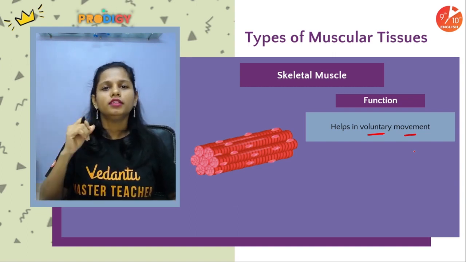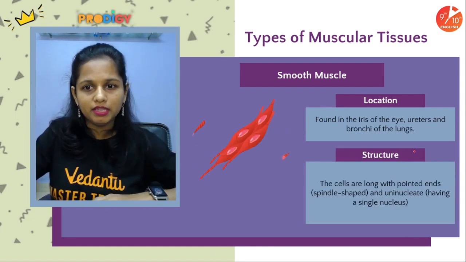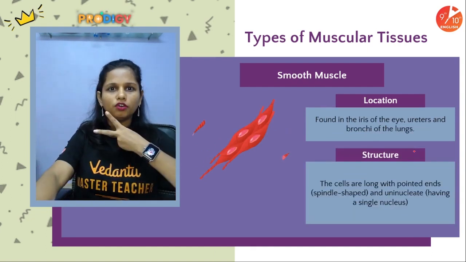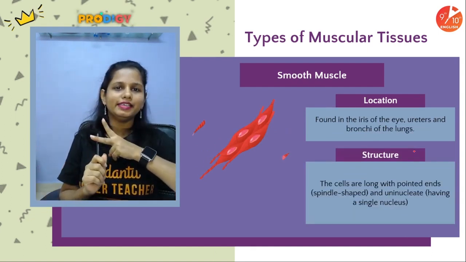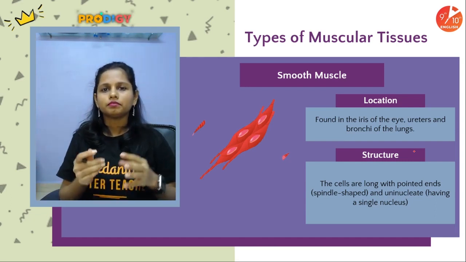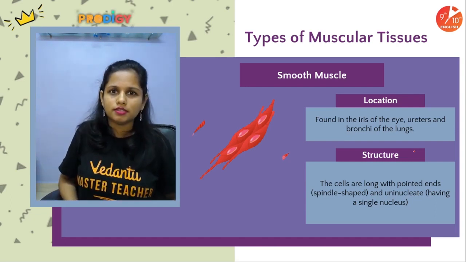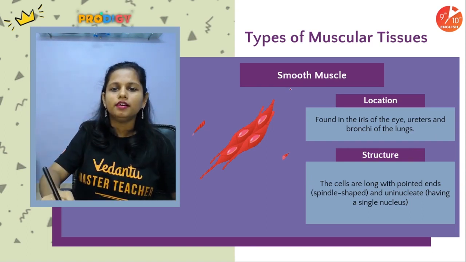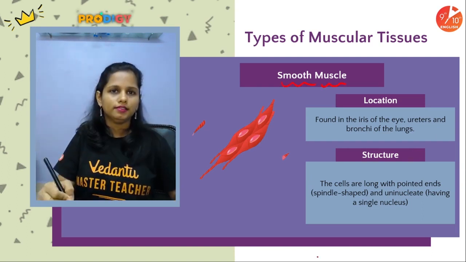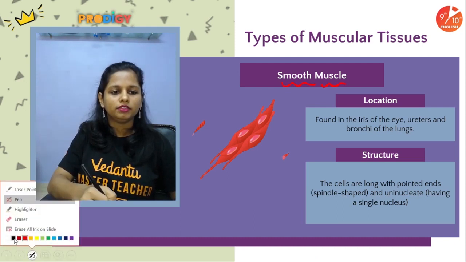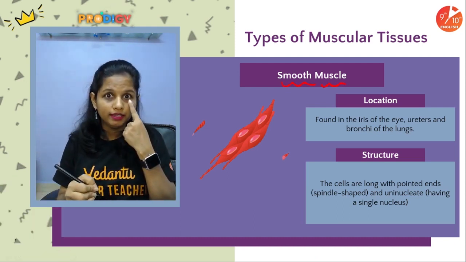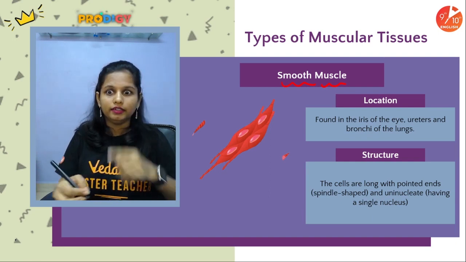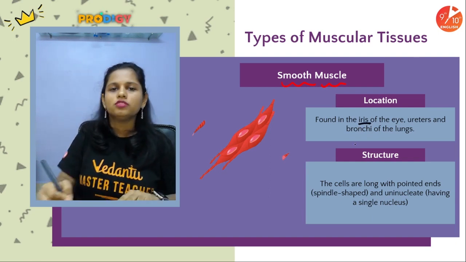Now let us move further and talk about the involuntary muscles. Involuntary muscles are of two types, smooth muscles and cardiac muscles. As I said, all our internal organs have these kind of involuntary muscles which are known as the smooth muscles. Where are they present? Point number 1, they are present in the iris of the eye.